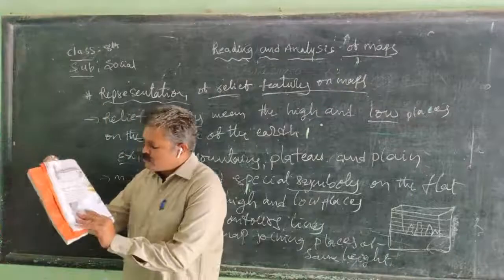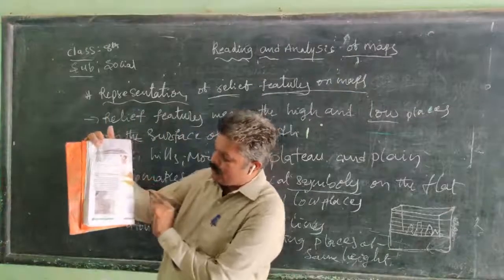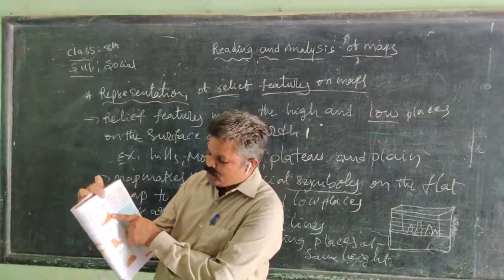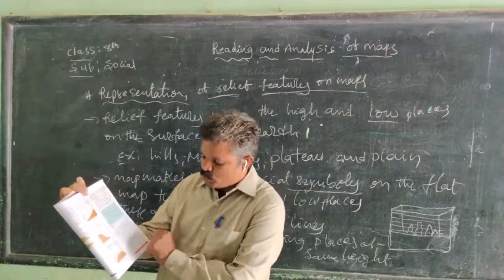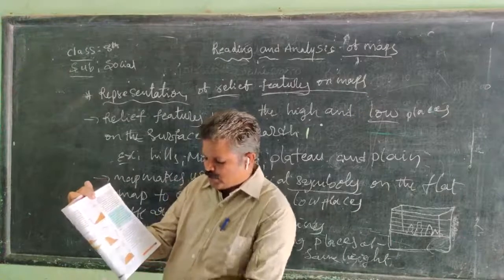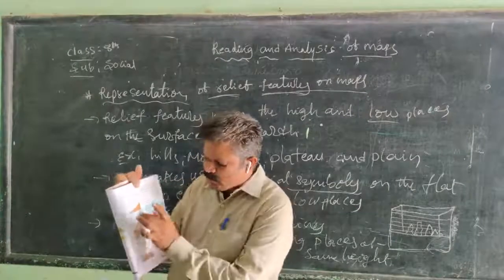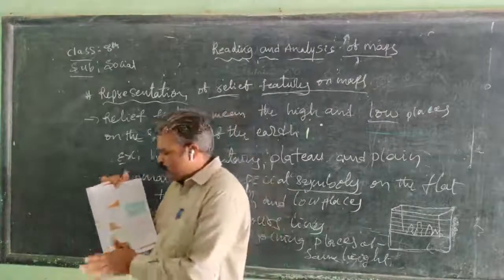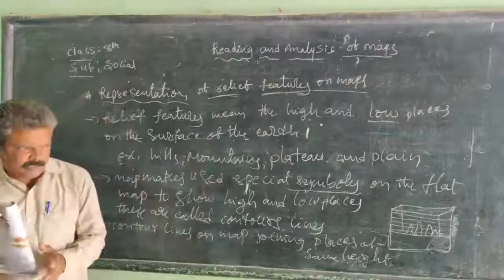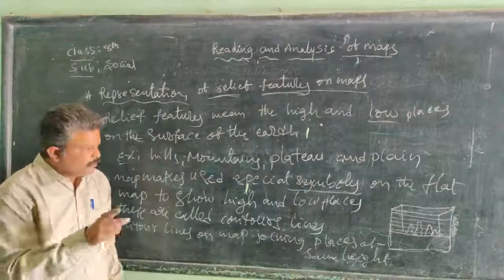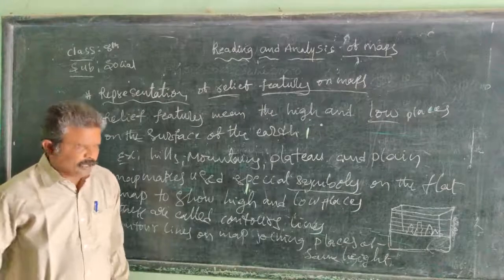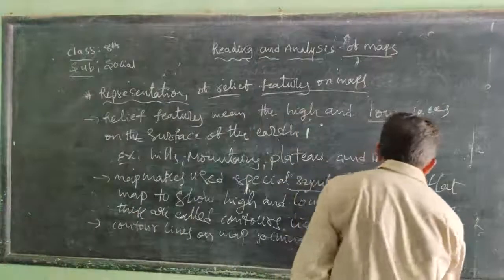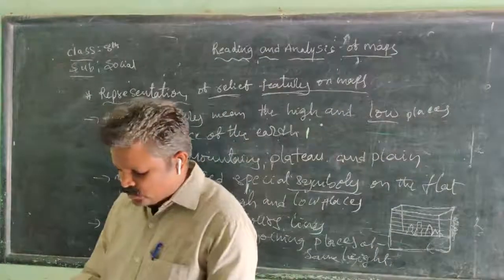And here these are the contour lines showing the gentle slope, the steep slope, and the plateau. For every region, the height of places is calculated with the help of contour lines. Plateau, mountain, gentle slope areas, everything is measured with the help of these contour lines.